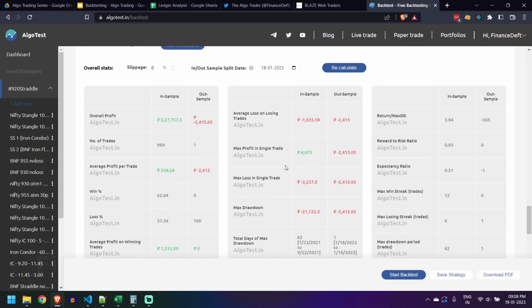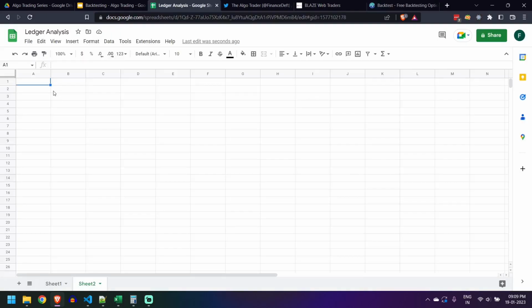Whenever market reverses, say the market goes down and the put stop loss hits, and the market reverses and goes up, and then the call stop loss hits. So whenever market reverses, there is a high chance that it will hit your call stop loss also. So what we can do is, if the put stop loss is hit, then we'll just trail that call stop loss. Okay, I'll show it in a Google sheet so that it is easier to understand.